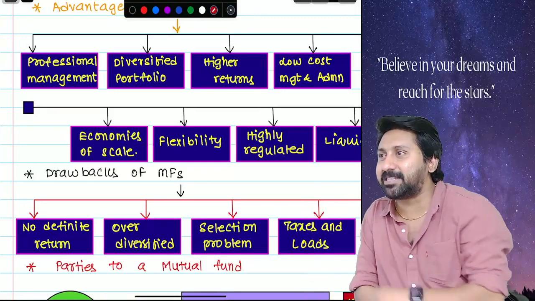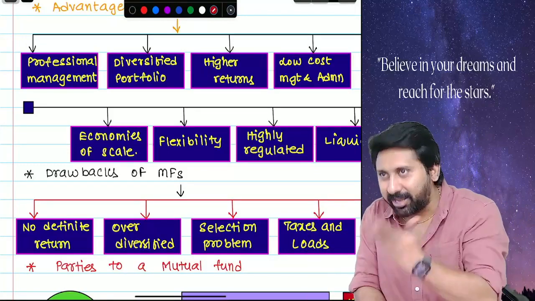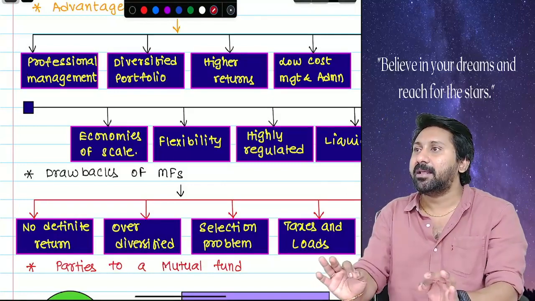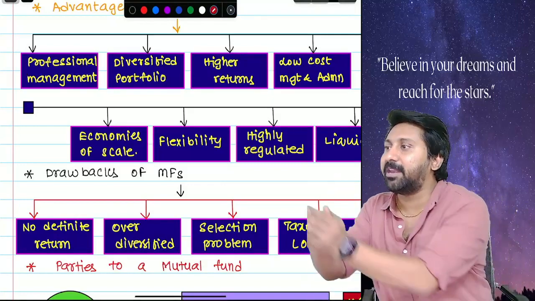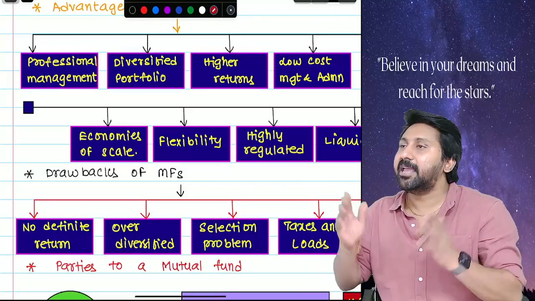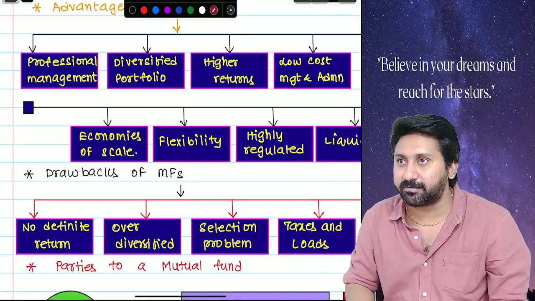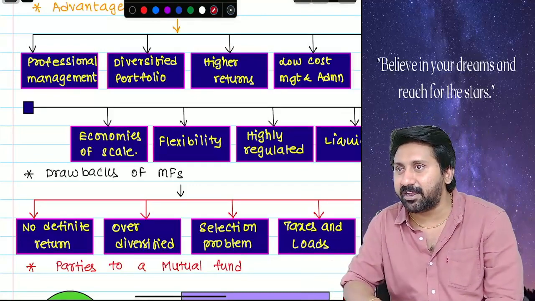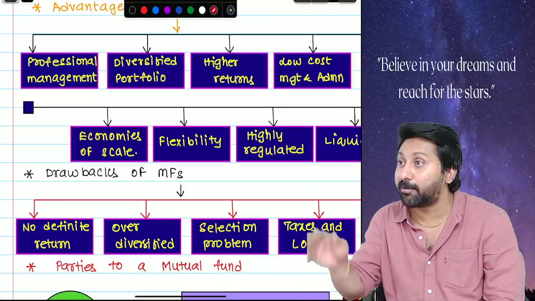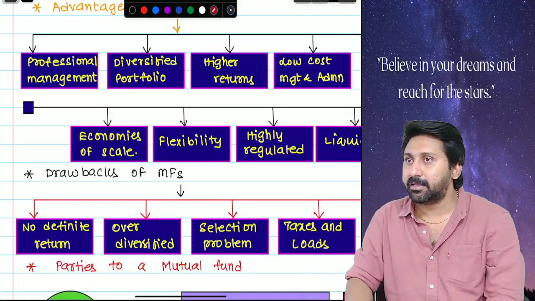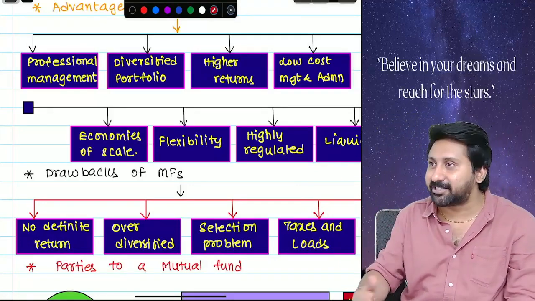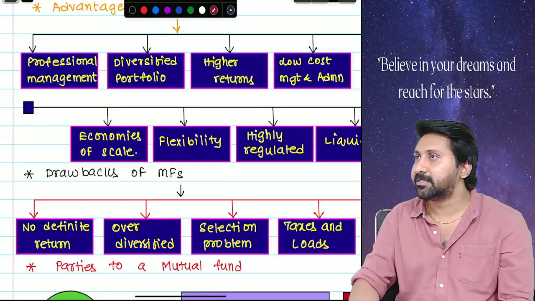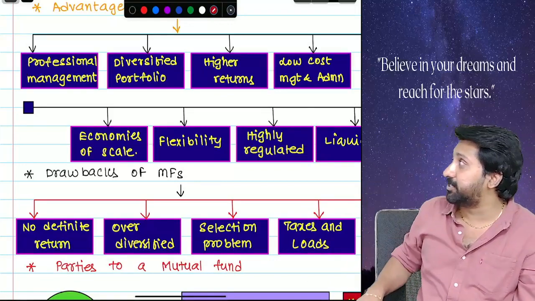Anyway, they don't do anything. If you ask the manager, what is the market today? He doesn't know anything. Why? They only collect money. They will collect money and put that money in whose hands? AMC. AMC will take care further. They will charge commission. Whom? AMCs. HDFC mutual fund is there. That HDFC mutual fund is controlled by Goldman Sachs. Their liaison office is Goldman Sachs. That's why HDFC mutual fund works fantastically well. Okay, see there. First one is professional management.